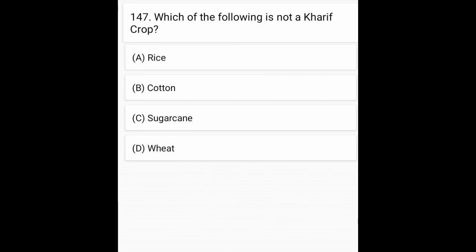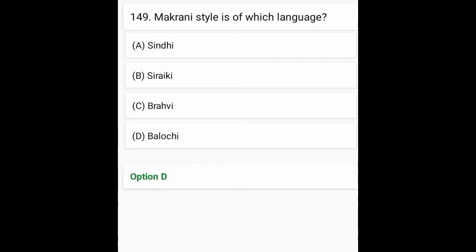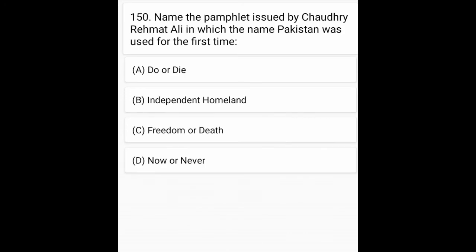Which of the following is not Kharif crop? Option D is correct, wheat. Which defines the dance of Punjab? Option A is correct, Bhangra. Makrani style is of which language? Option D is correct, Balochi. Name of the pamphlet issued by Chaudhry Rahmat Ali in which the name of Pakistan was used for the first time. Option D is correct, Now or Never.